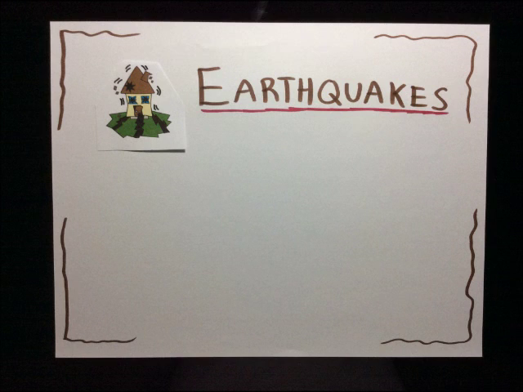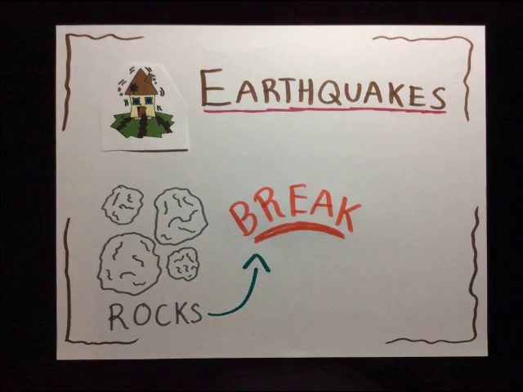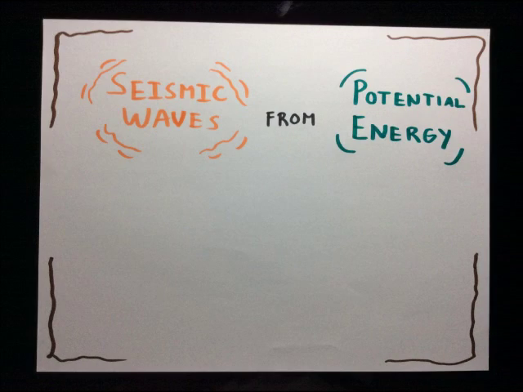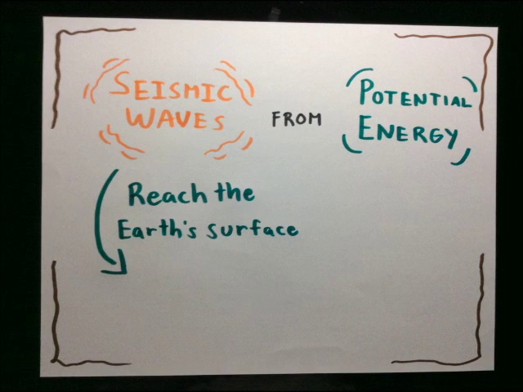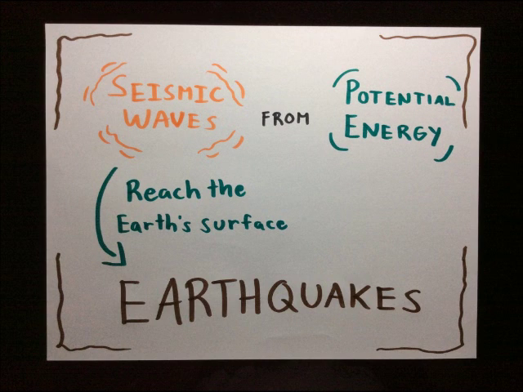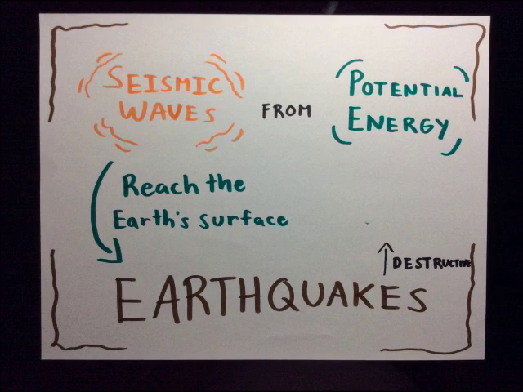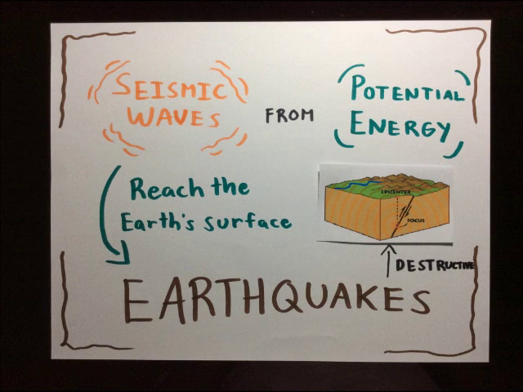The first is earthquakes. Earthquakes are hazards that occur when the rocks in the Earth's crust break because of too much elastic stress, which results in the rocks releasing their stored potential energy as seismic waves. These waves eventually reach the Earth's surface, creating the disaster we know as earthquakes. Earthquakes are very destructive, especially in its epicenter, where the most violent shaking happens.